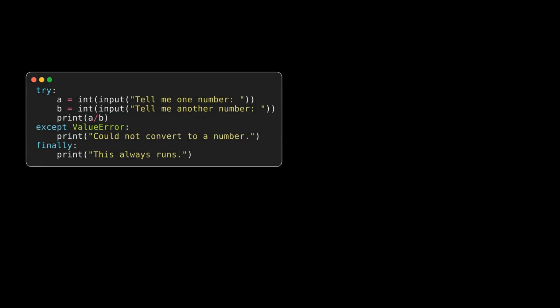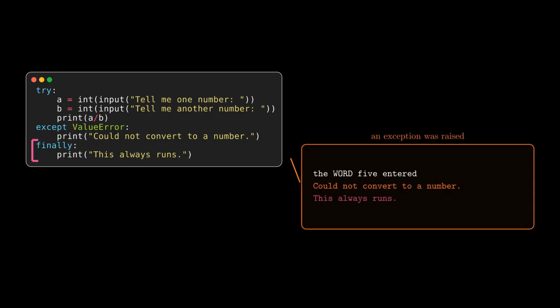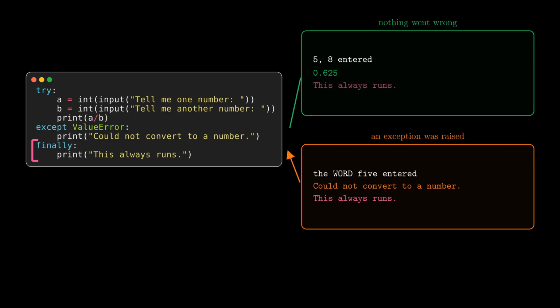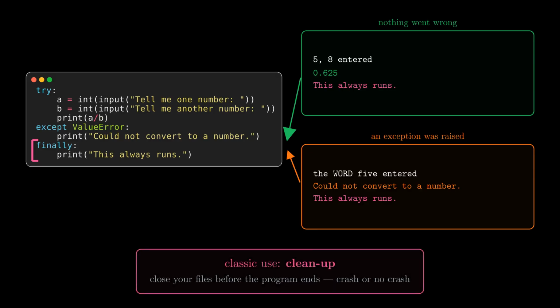The second extra block is finally, and its rule is the simplest of all. A finally block runs no matter what. If an exception was raised, finally runs after the handler finishes. If everything worked without a single error, finally still runs. In this example, both the clean run and the broken run end by printing, "This always runs." The classic use is cleanup. When a program opens files, they should be closed before it terminates, whether or not something crashed along the way, and finally is the place that guarantees it.